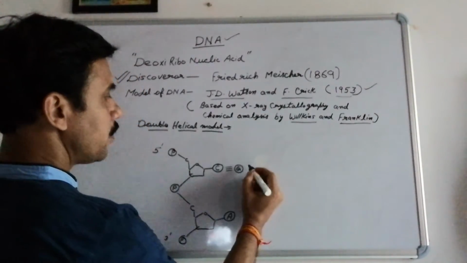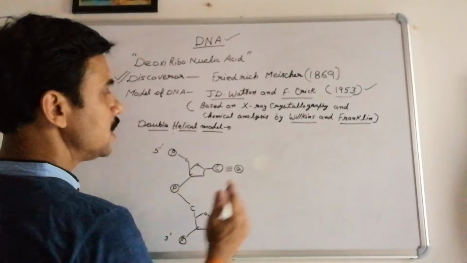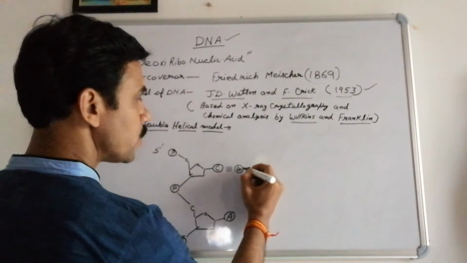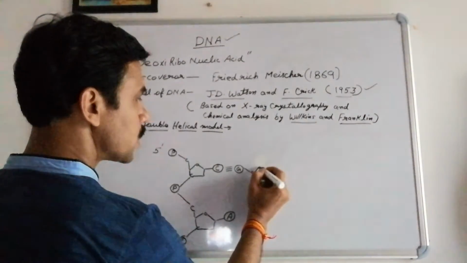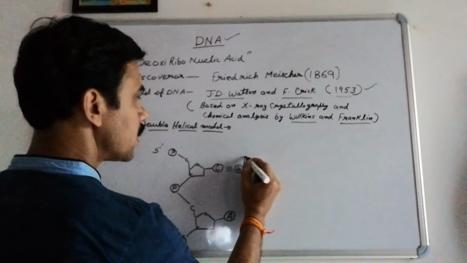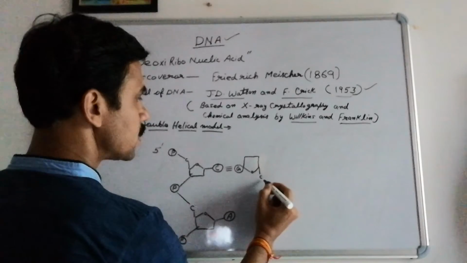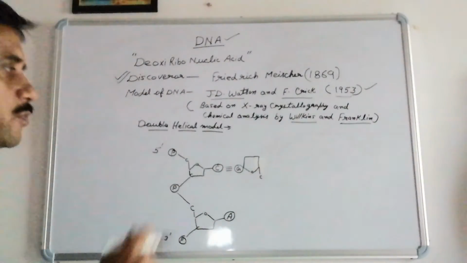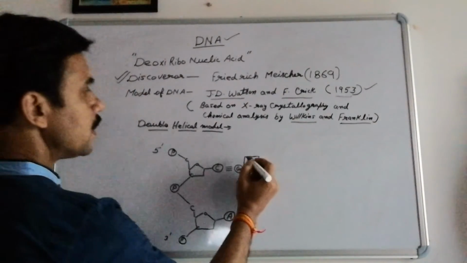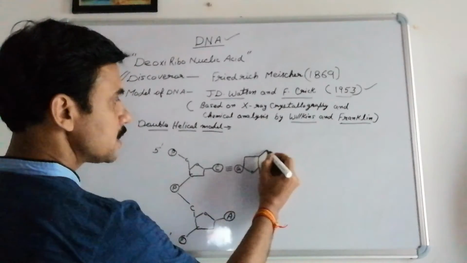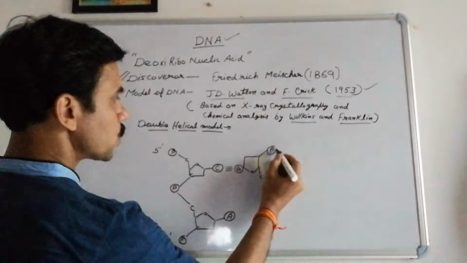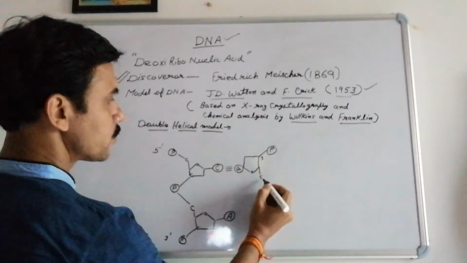Guanine combines with the first carbon of the sugar. Here the chain will be in this way. This is the fifth carbon coming, which will combine again with the phosphate. Then this is the third carbon, which is connected with the phosphate. I am showing here, this is the third carbon and this is the fifth carbon.